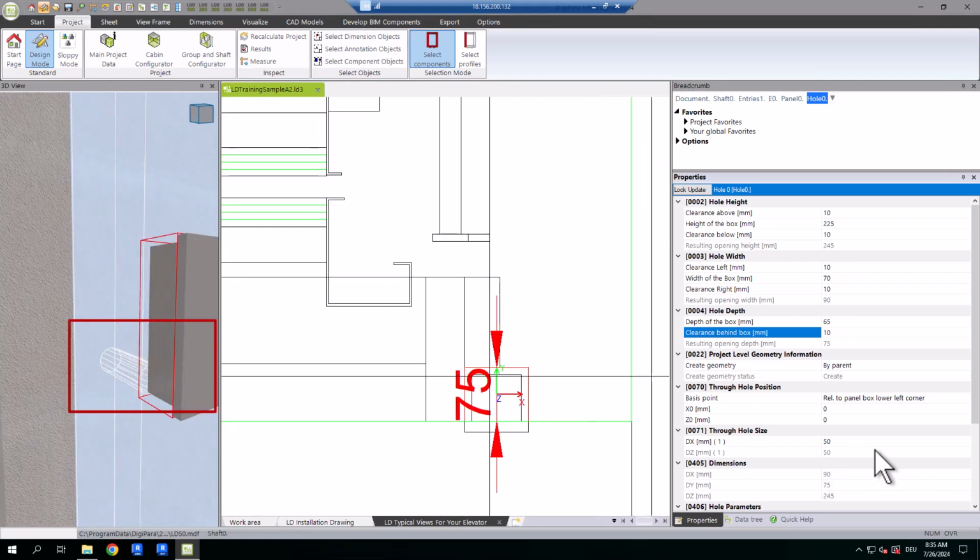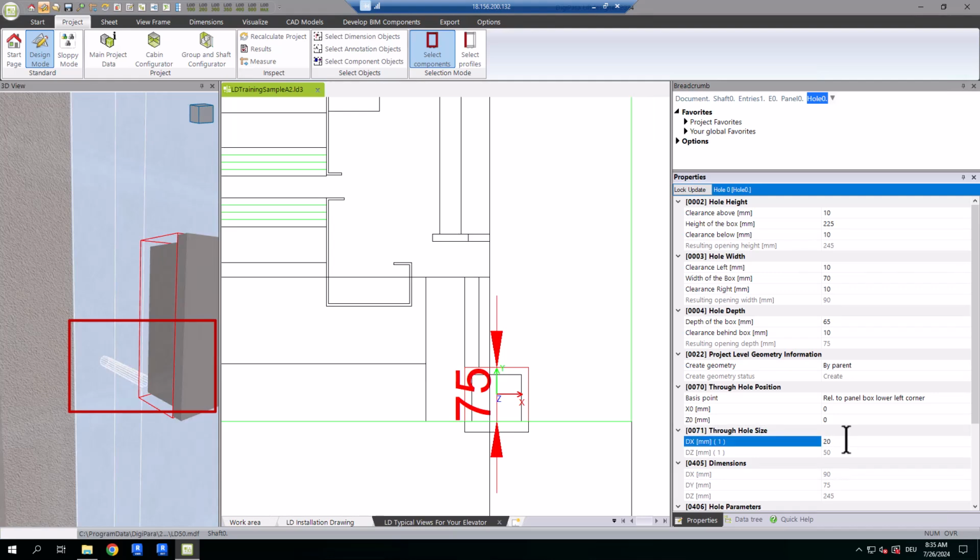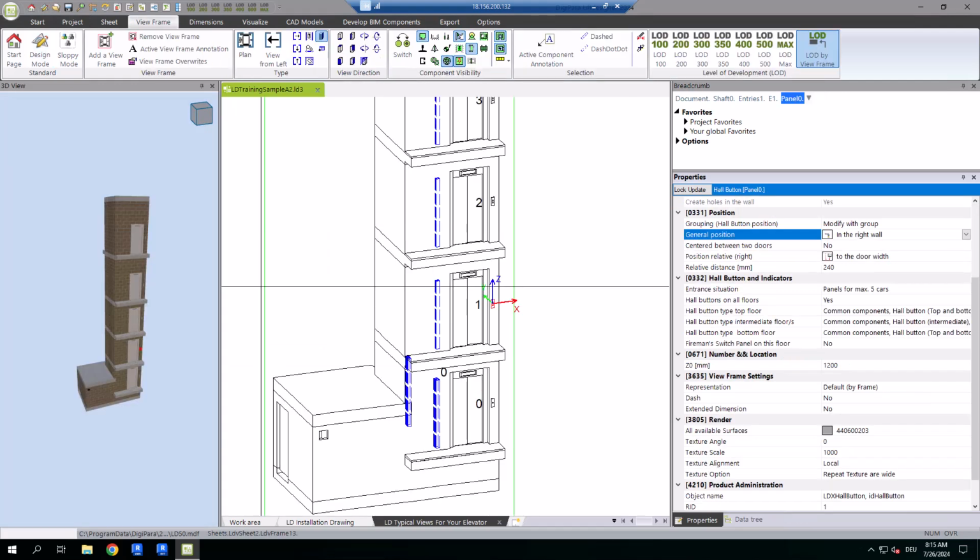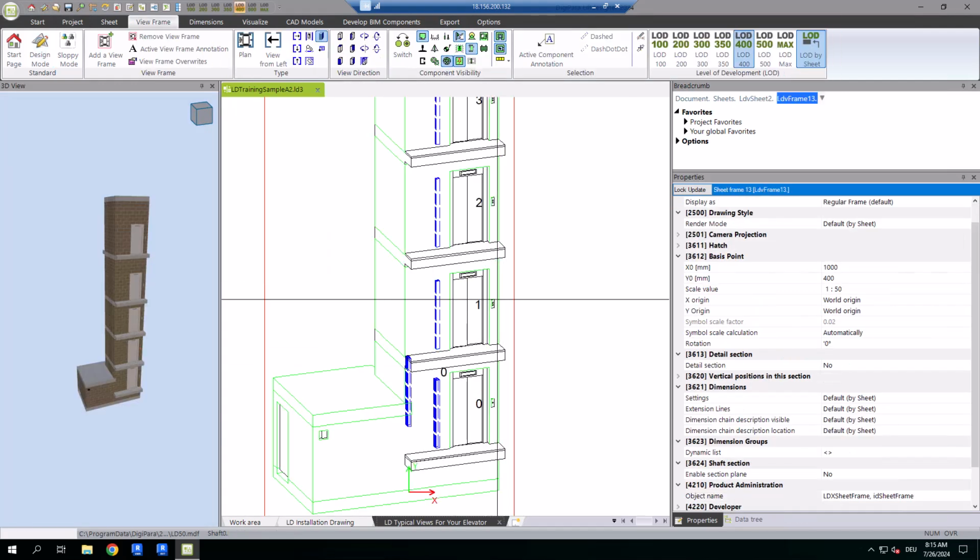There's one hole that remains, the through hole. This can also be edited and positioned via the properties. Let's move on to the positioning of the hall buttons.